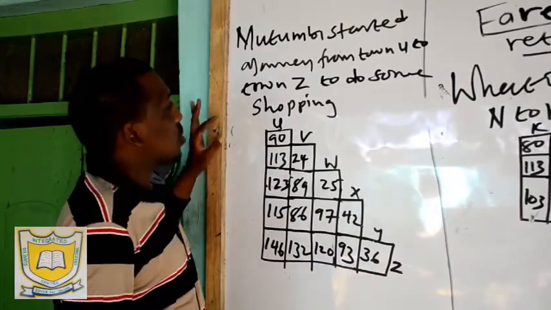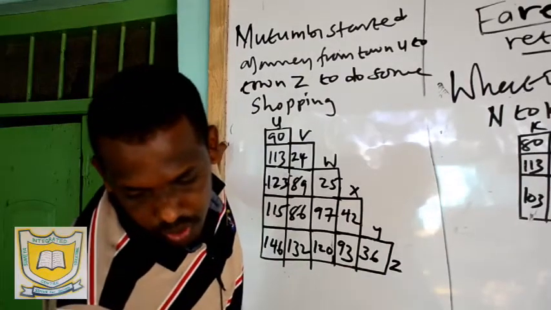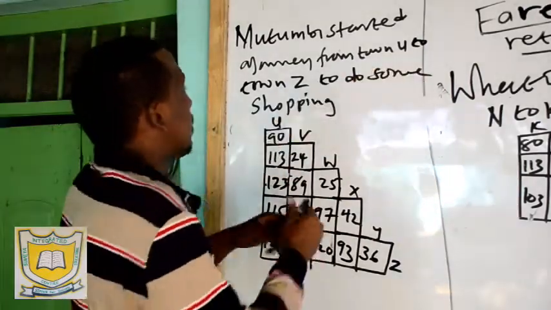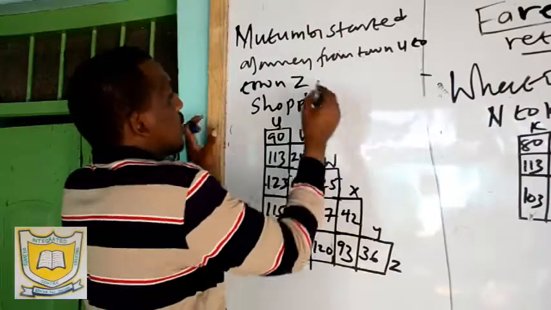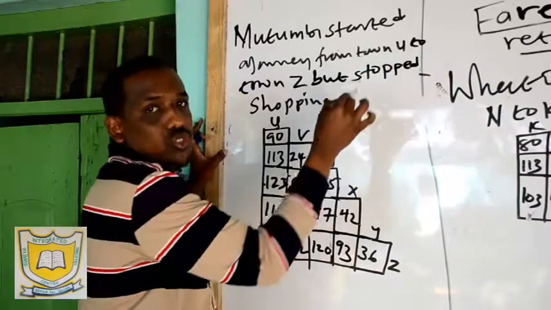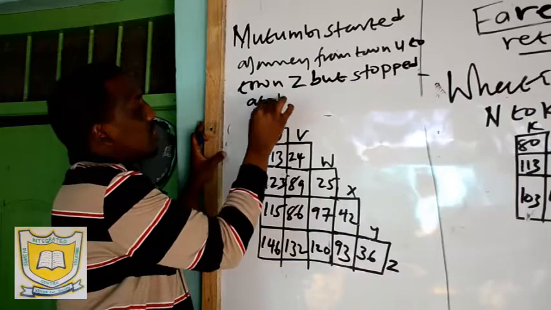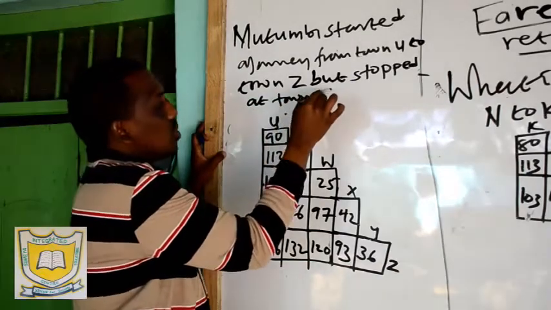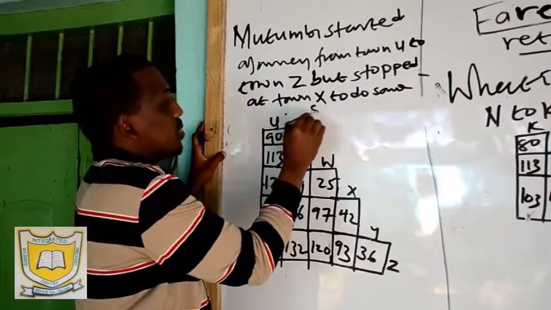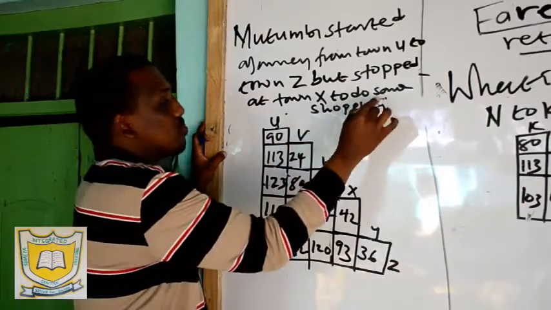Then the question is asking, from town U to town Z, but stopped at town X to do some shopping.